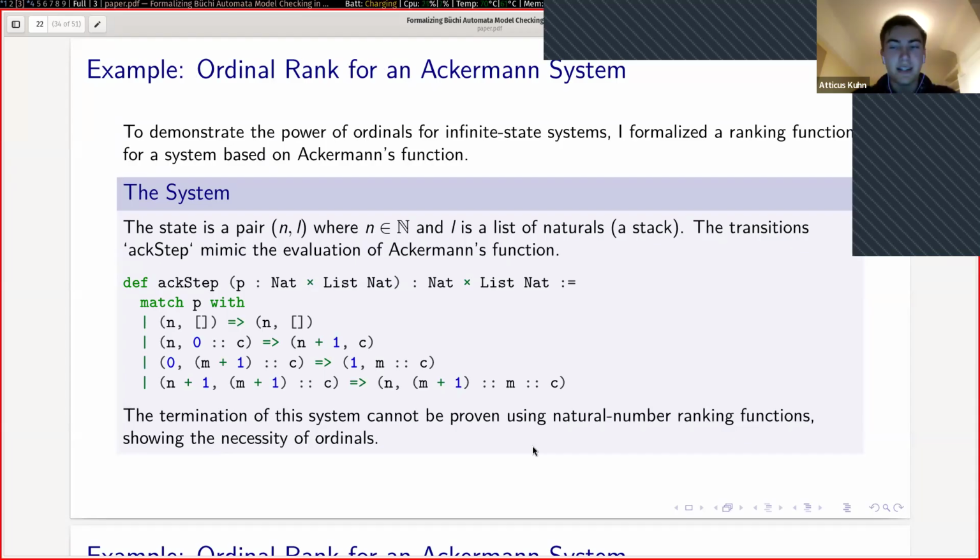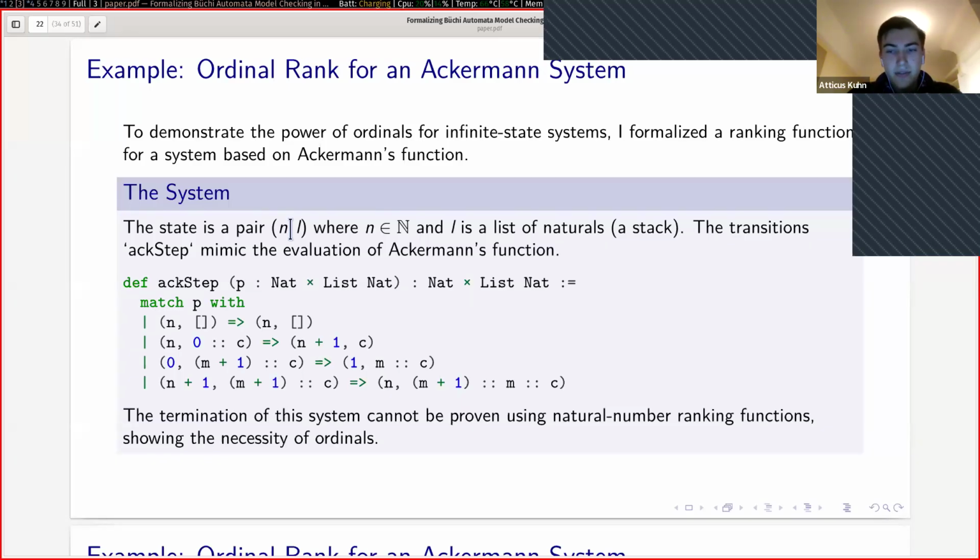Now I just have a small toy example. This is the toy example of the Ackermann system. And I created this to show why the ranking function technique is a useful technique for proving the termination of automata systems. So I created this Ackermann system based on how a stack machine would compute the Ackermann function, where the Ackermann system has a pair N, L, where N is the current number and L is the stack of the rest of the numbers that we're going to compute. And it essentially simulates the computation of the Ackermann function.